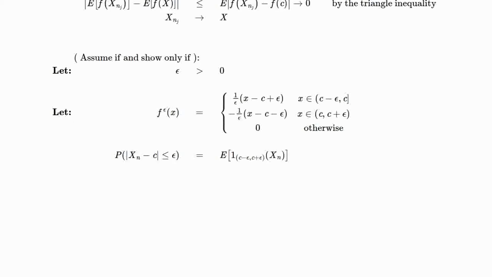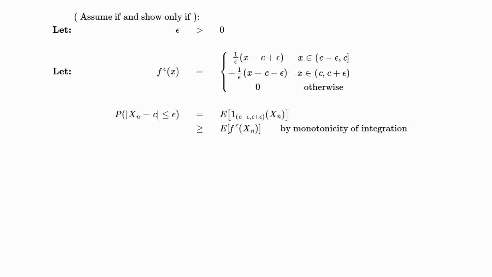To show convergence in probability, we need to show that the probability of the absolute value of Xn minus c being greater than epsilon goes to 0. That is equivalent to saying the probability that the absolute value of Xn minus c is less than epsilon goes to 1. That probability is equal to the expected value of the indicator function of Xn on the open interval c minus epsilon to c plus epsilon.